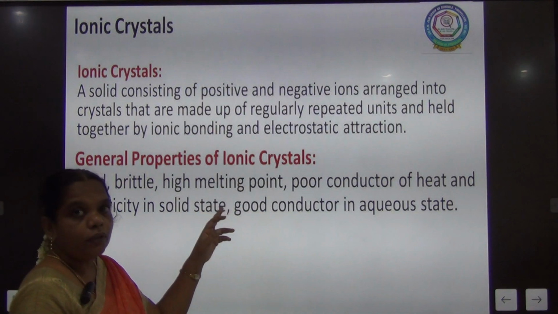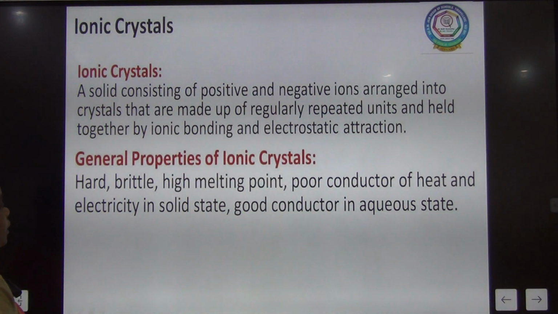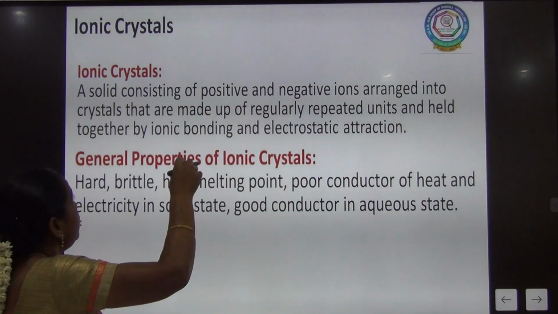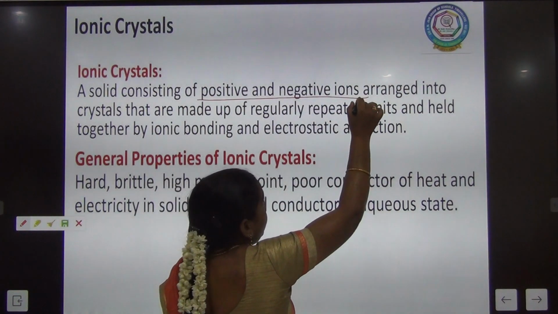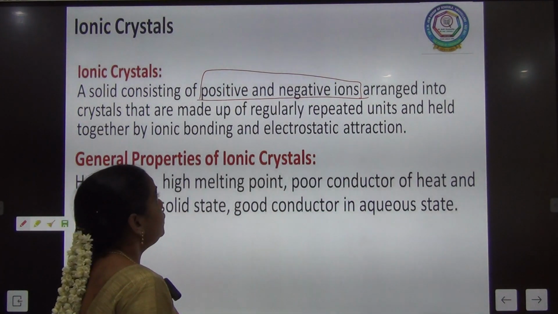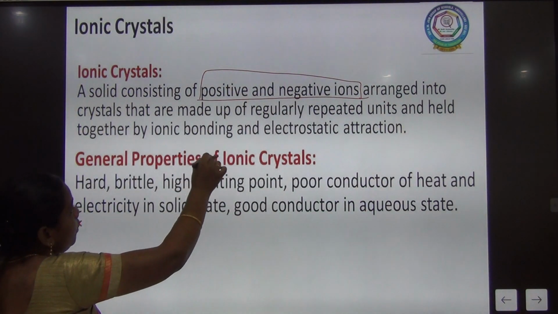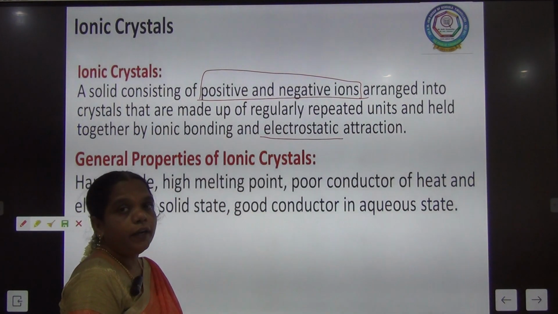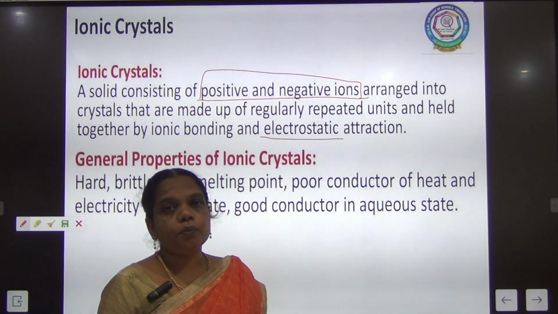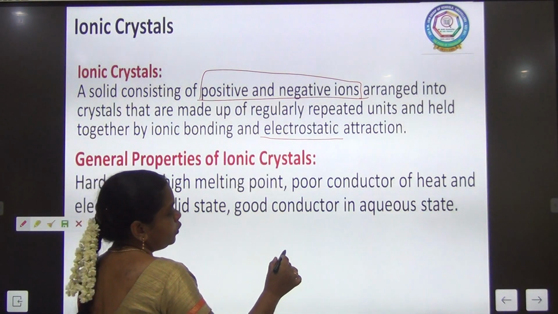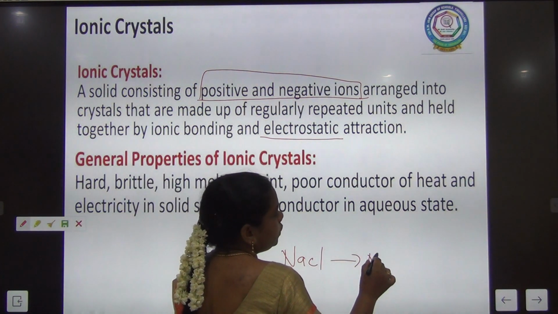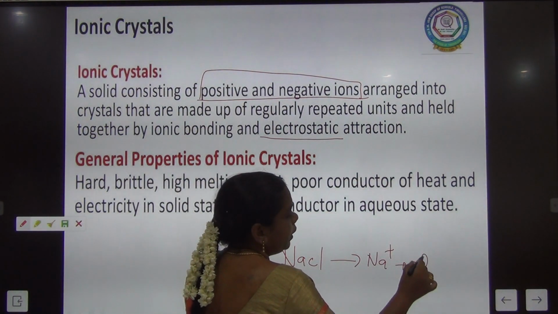Ionic. Next we will see about the ionic crystals. From the word ionic, from the word ion, they consist of positive and negative ions. They are held together by the electrostatic force of attraction. Always there is a force of attraction between oppositely charged particles. For example, sodium chloride. Sodium chloride is formed by sodium ion and chloride ion.